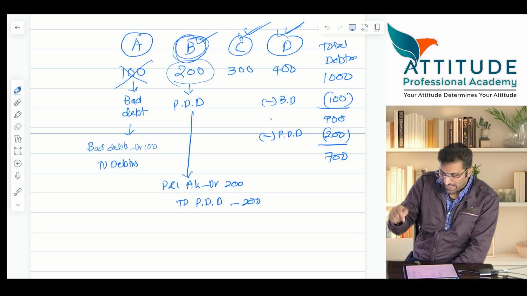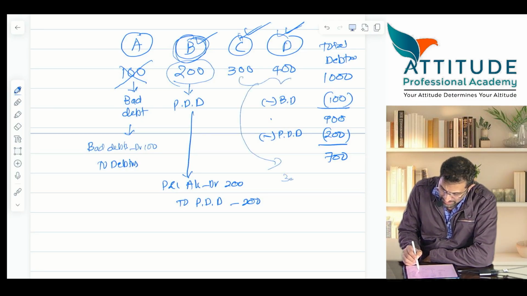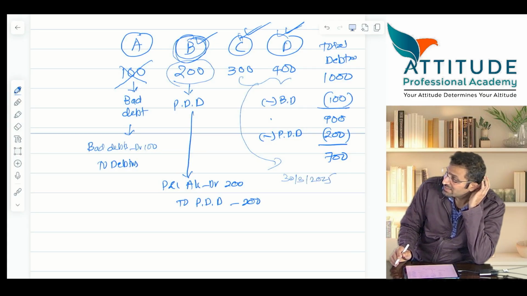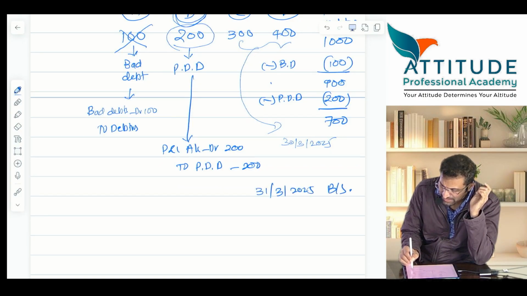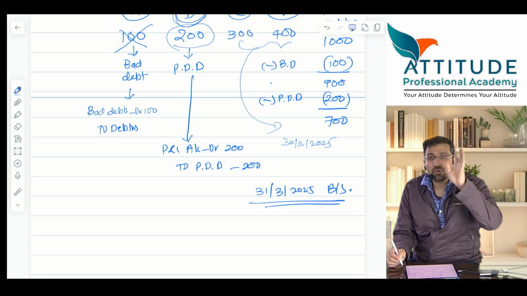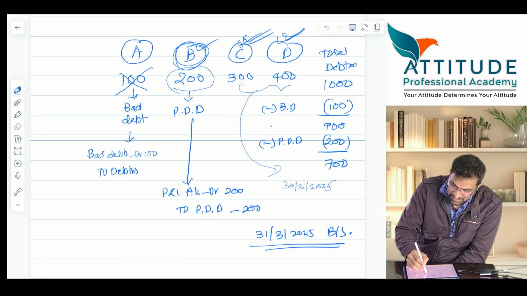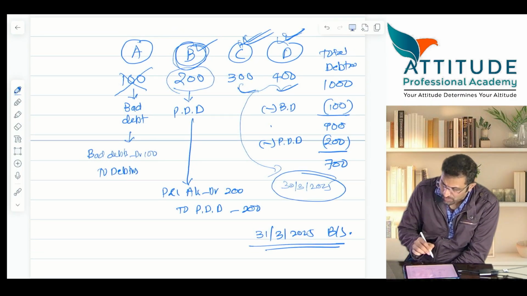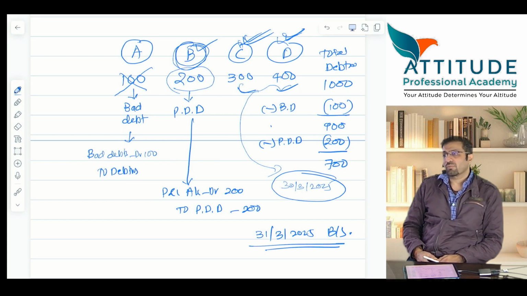Now tell me, let us say these goods are sold on 30th March 2025. When they are sold? 30th March. Balance sheet comes on what date? 31st March 2025 comes the balance sheet date. As on the balance sheet date, you have to make a provision, no? Will you make a provision? You have sold goods to C and D, 300, 400 on 30th March 2025. एक ही दिन हुआ है. Today is 31st March. So what will you analyze?